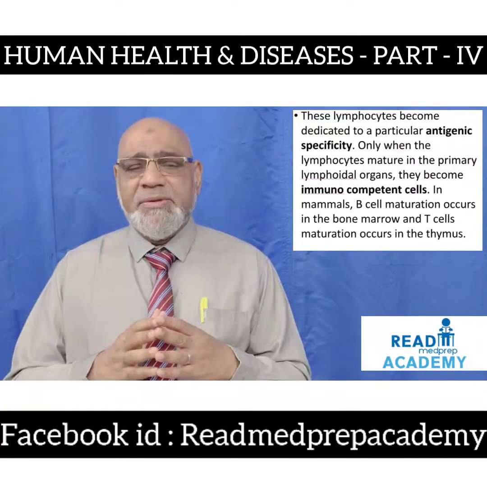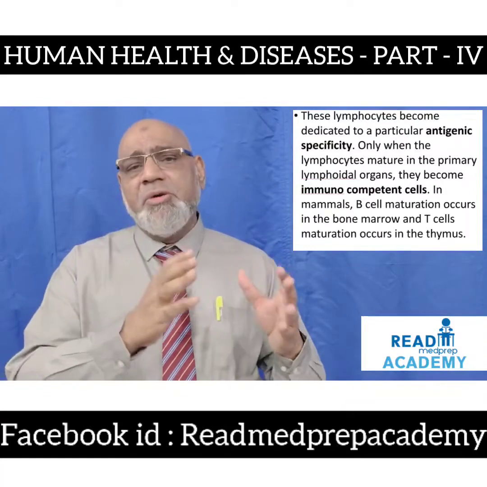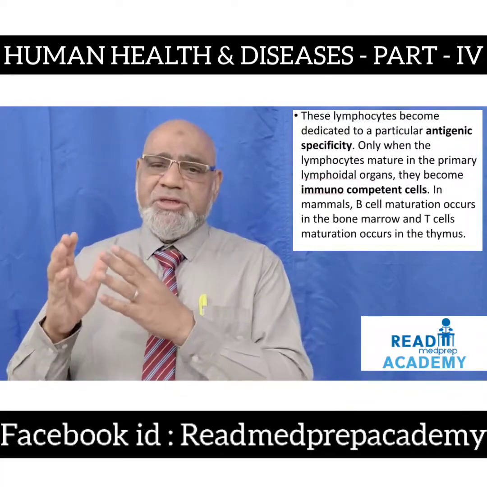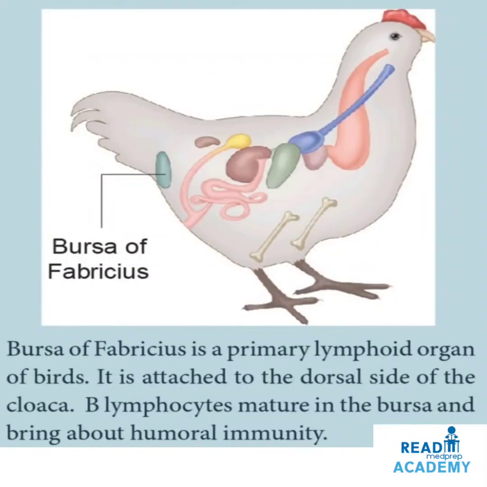In mammals, B cell maturation occurs in the bone marrow and T cell maturation occurs in the thymus. Here in this image, you can see a bird having the bursa of Fabricius. It is a primary lymphoid organ of birds.